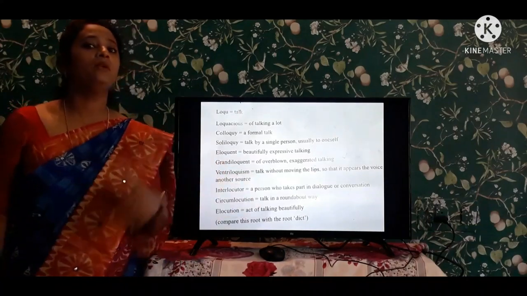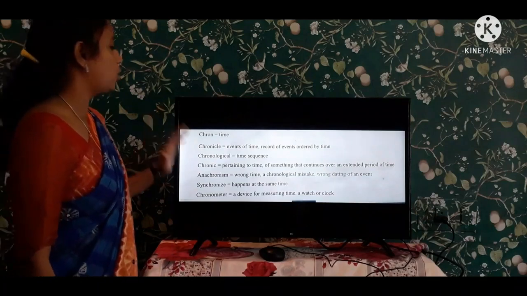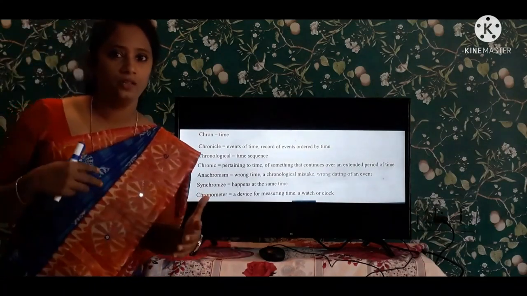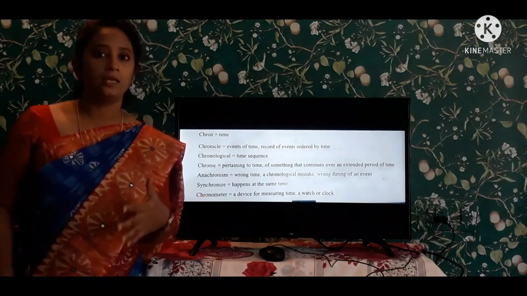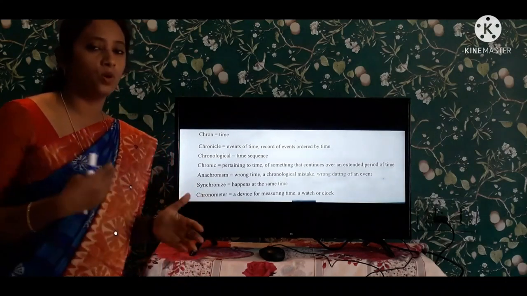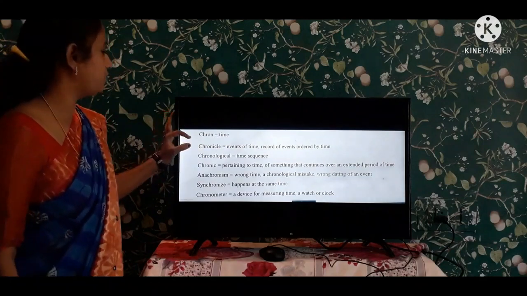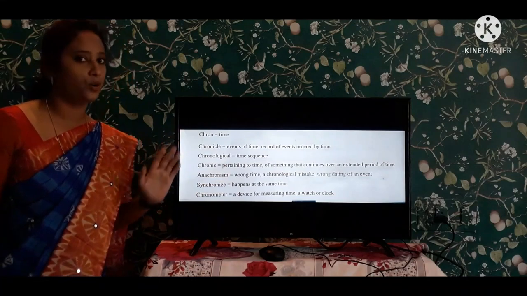The next, coming to the third one. See here, chron. Chron means time. So all the people, we are running with our time. We are very busy with our works. It depends on time. We have a particular time to attend school, colleges and everything. So this is the time. Next, this is a root word and all these words come from this root word.